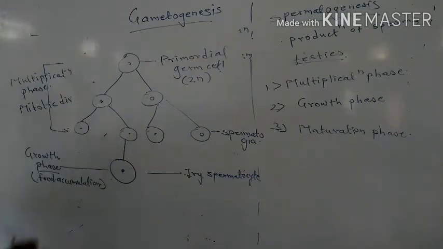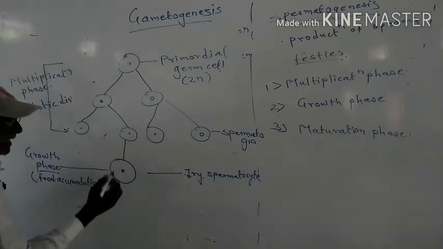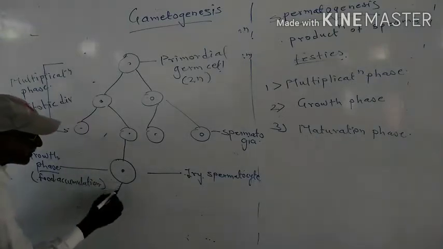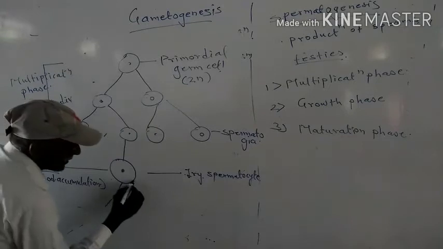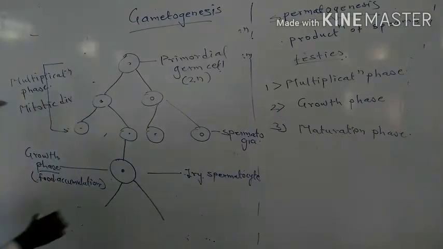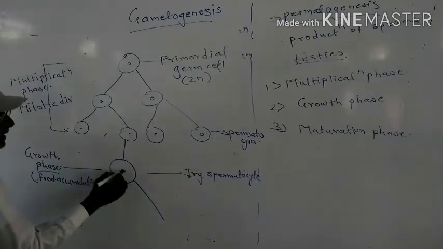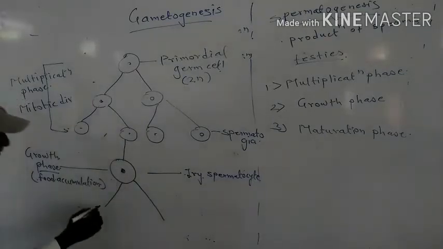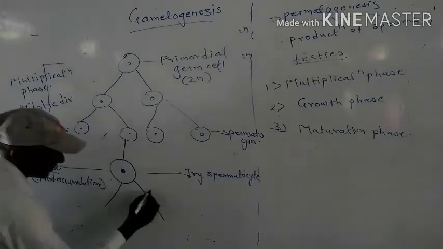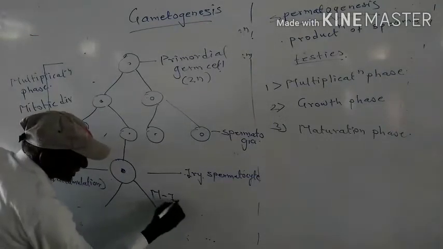Now we will begin the third step. In the third step, this primary spermatocyte undergoes meiotic division, meiosis first.